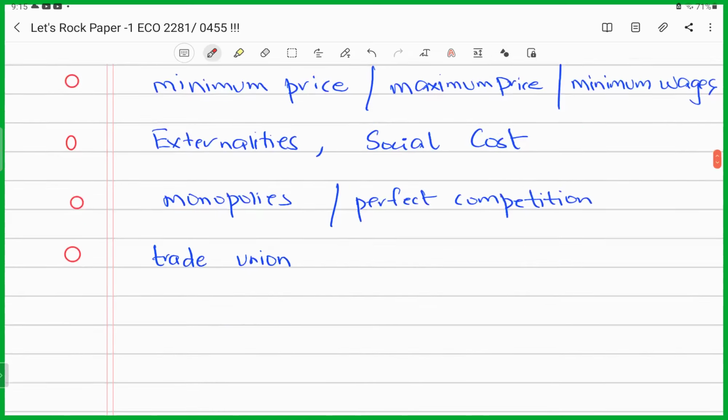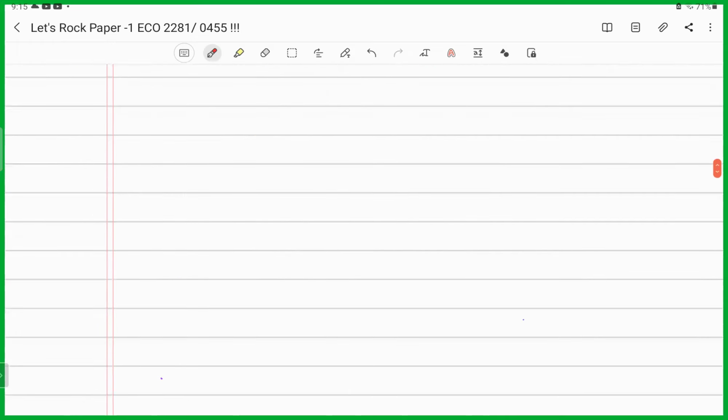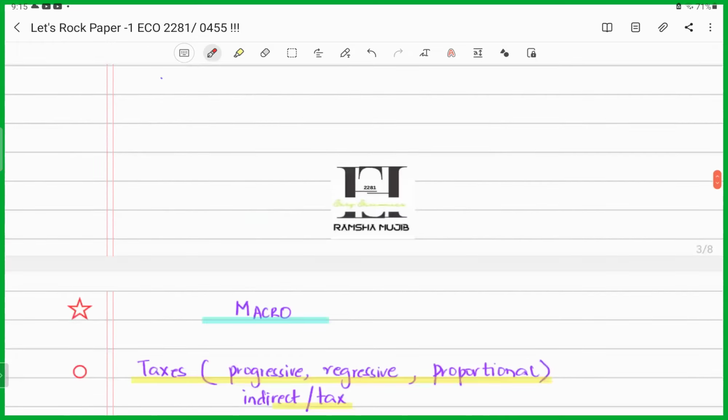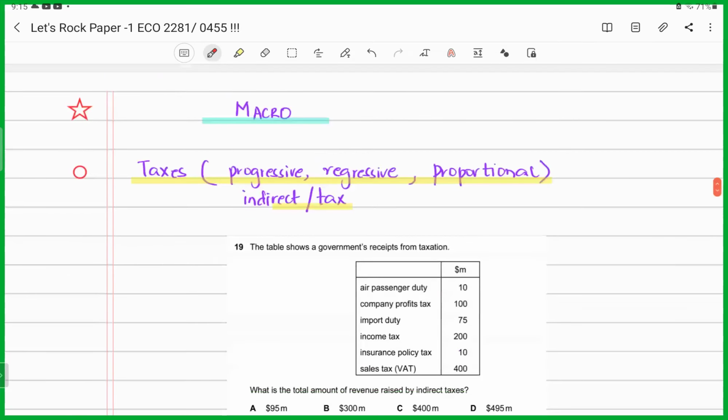Macro topics. Under macro topics, taxes. Now either they could be in the form of indirect taxes, direct taxes, or progressive taxes, regressive taxes, proportional taxes. Keep your definitions intact, keep your concepts clear. For instance, in this case, what are they saying?